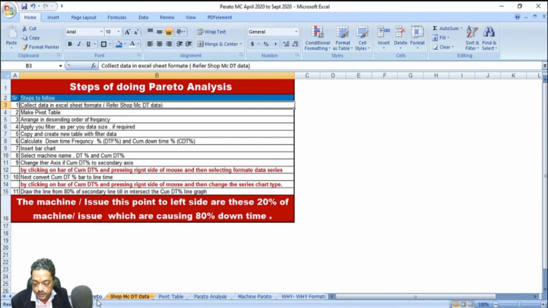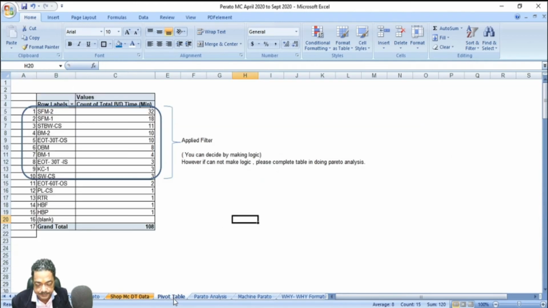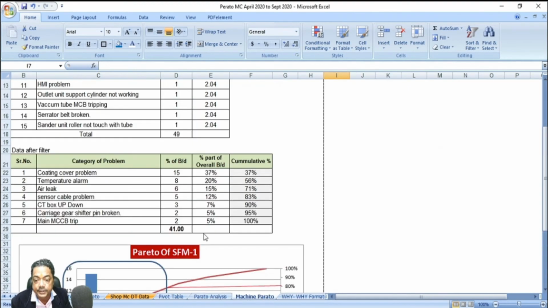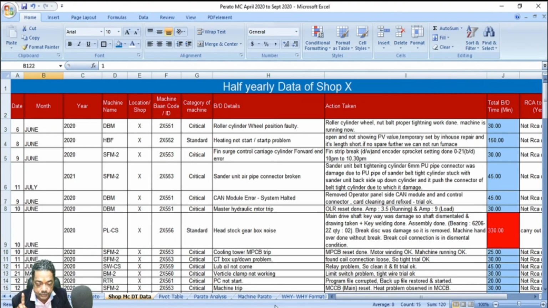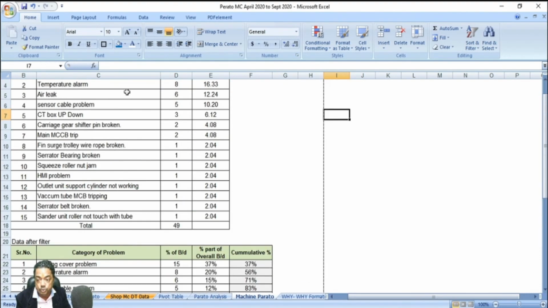Now, coming to why I was insisting that you should always maintain the breakdown details very clearly. In this pivot, you got these 5 machines where I have to act. Now take one machine and do a Pareto of that machine. If the breakdowns are not clearly mentioned here, you will not be able to categorize your problems. So the breakdown has to be very clearly mentioned, so that you can categorize your breakdown problems and do a Pareto of those problems.